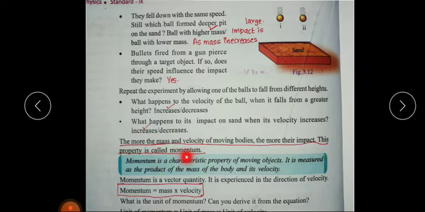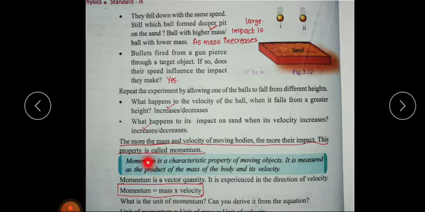This property is called momentum. Then what is momentum? Momentum is a product of mass and velocity. This momentum is a characteristic property of moving objects. It is measured as the product of the mass of the body and its velocity. So whenever the mass and velocity are high, then momentum will be high.